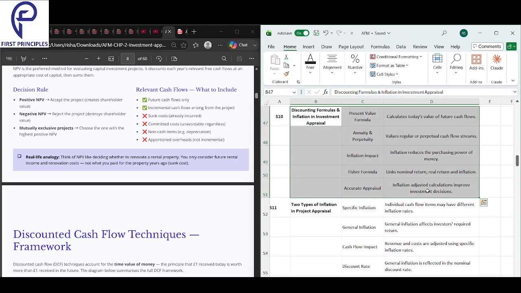Okay, looking at slide 10 here. Firstly, the present value formula. What does the present value formula do? It calculates today's value of future cash flow. What does that mean? You bring the future money back to today.